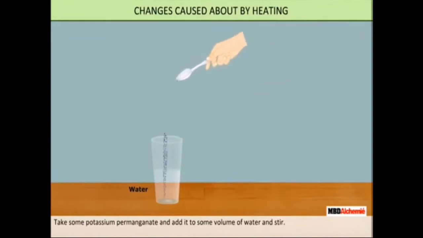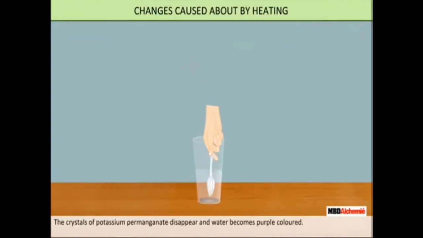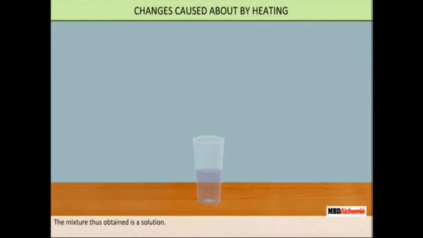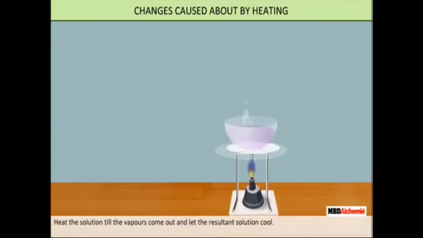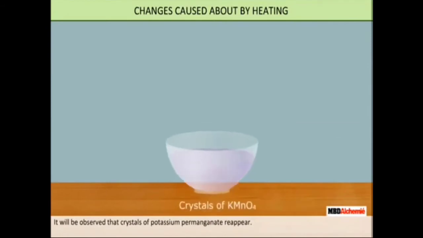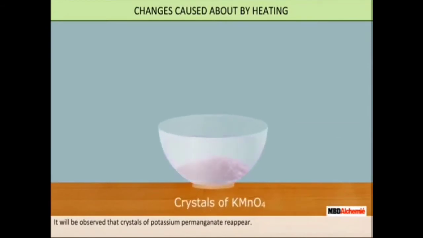And the last, take some potassium permanganate and add it to water. Stir it till it becomes purple in color. Now crystals of potassium permanganate are seen there. The mixture thus obtained is a solution. Heat the solution till the vapors come out and let it dry. You can see the potassium permanganate crystals reappear. So this is a reversible change, right?